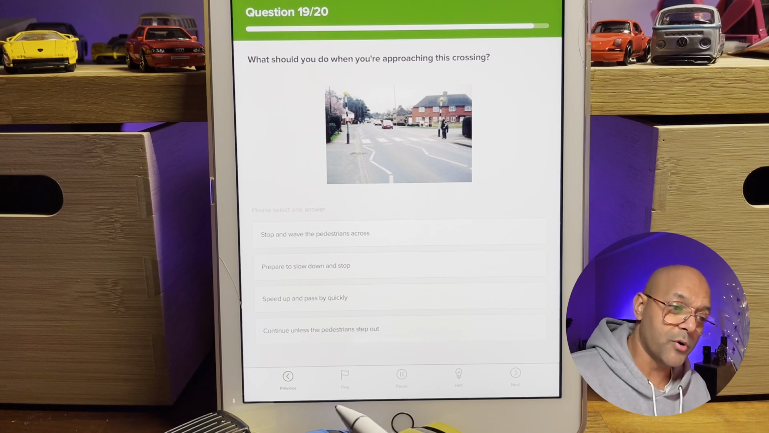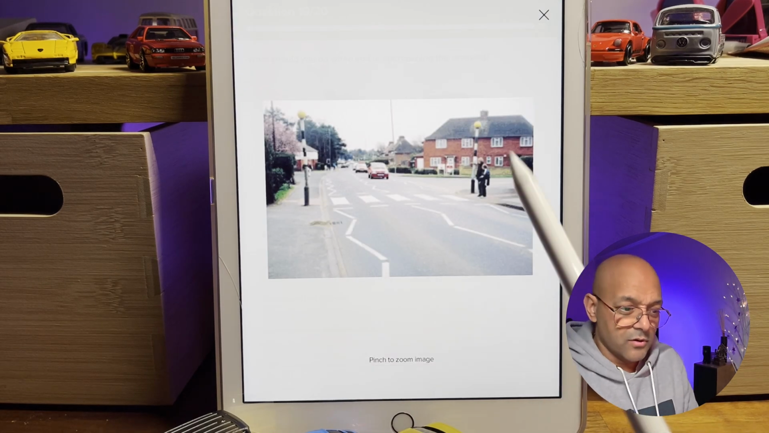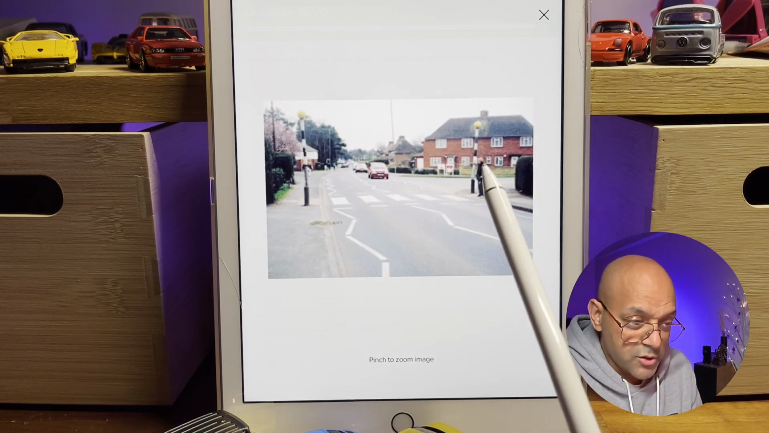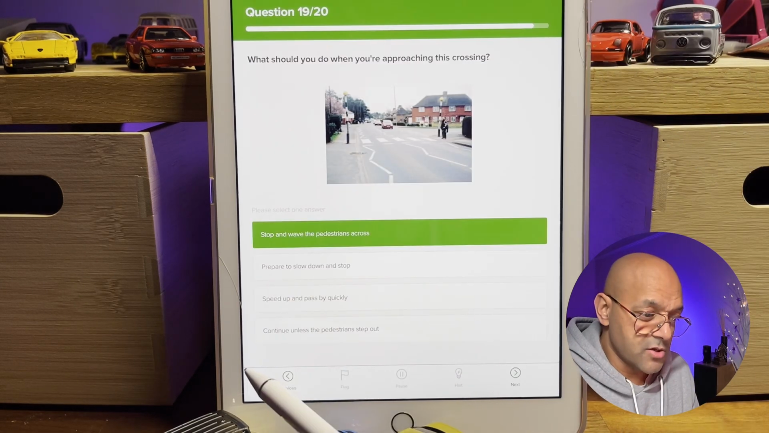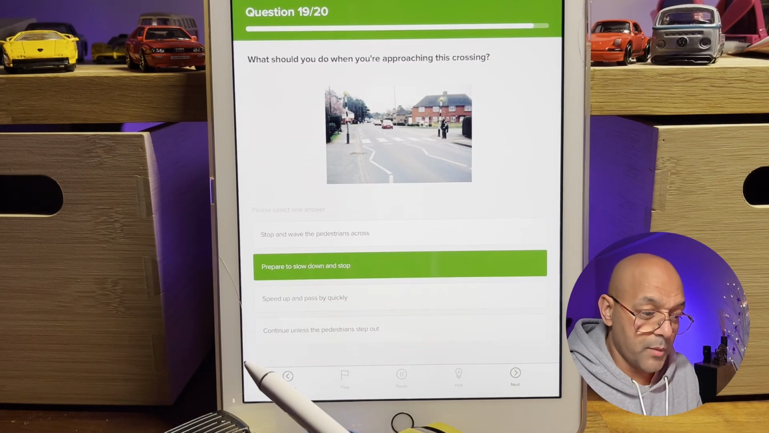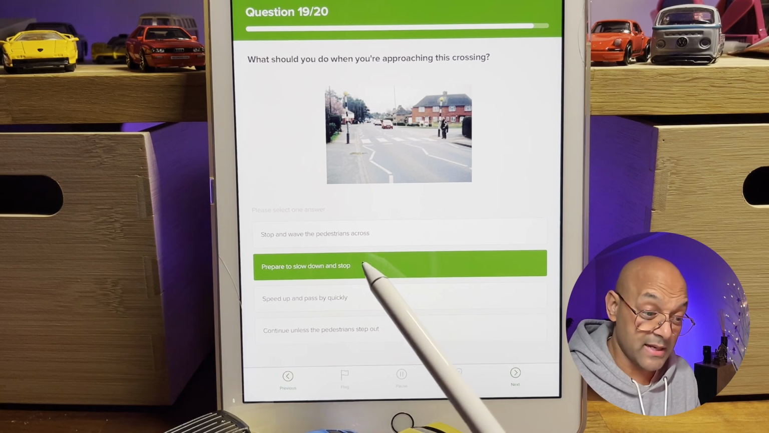What should you do when you're approaching this crossing? Now, let's have a look. So it's a zebra crossing. We've got two people waiting to cross on the right hand side. What is the law? Let's look at the answers. Stop and wave the pedestrians across. Prepare to slow down and stop. That kind of makes sense so far.